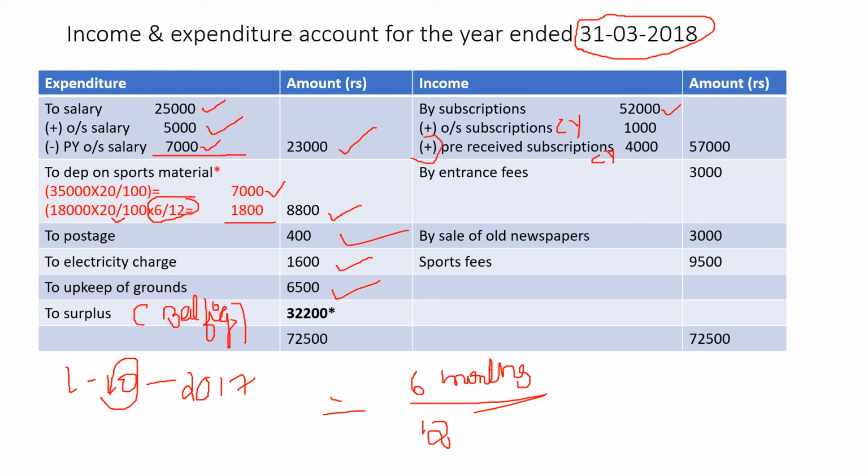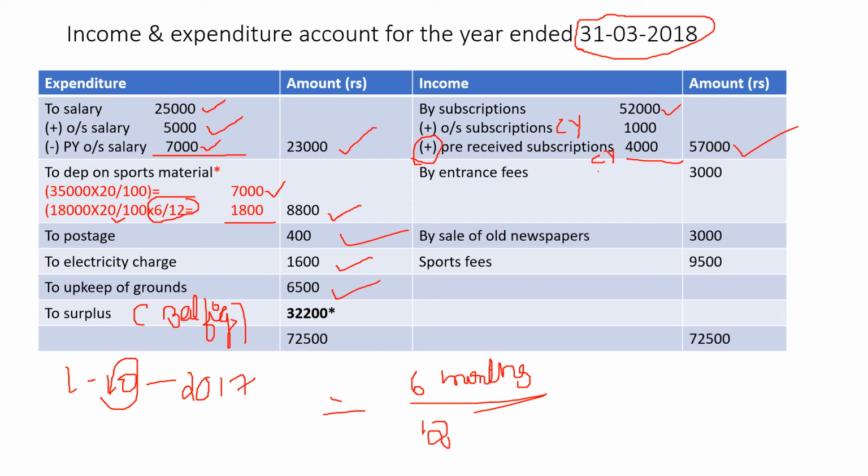Most of you have a doubt on why we are adding the pre-received subscription, why is it not being deducted? If we are receiving next year's subscription in the current year, then we must deduct it, yes. But if the current year's subscription was received last year, it is ultimately relating to the current year, so we have to add it. I hope I have answered your question now. Now subscriptions 52,000, add outstanding subscriptions 1,000 and then pre-received subscriptions 4,000, total to the outer column 57,000.